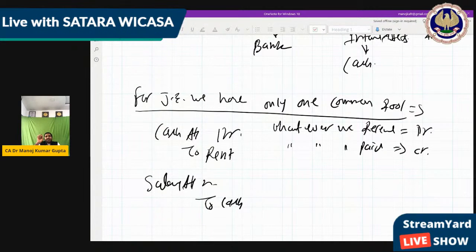This is the way you have to pass journal entries, not only for the CA Foundation purpose, but also for CA Inter and CA Final, where difficult adjustments are there. You can crack the difficult adjustments by passing the simple entry. And for passing entries, you have to think only one thing, like a small child: whatever you receive will be debited, and whatever you had paid should be credited.